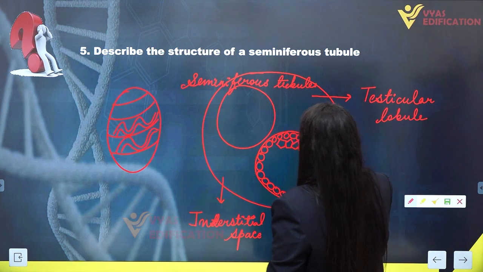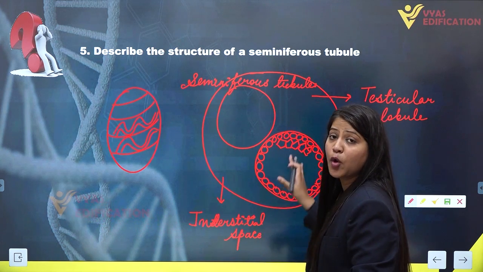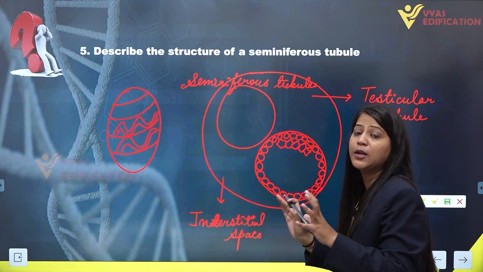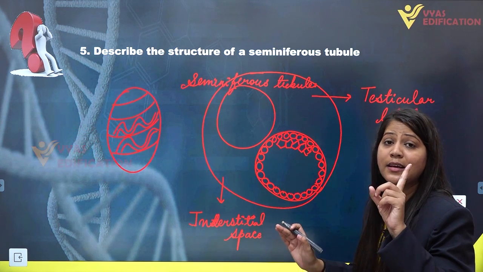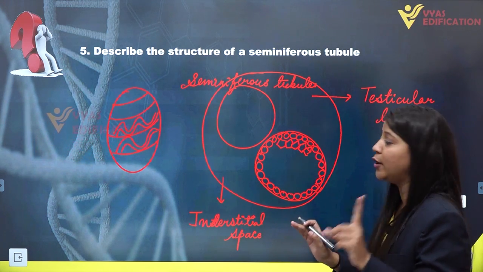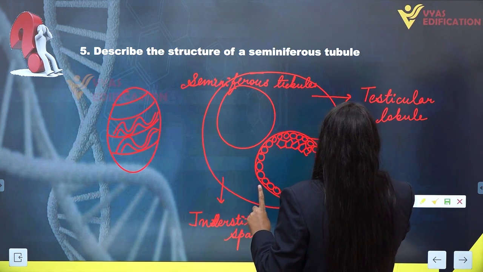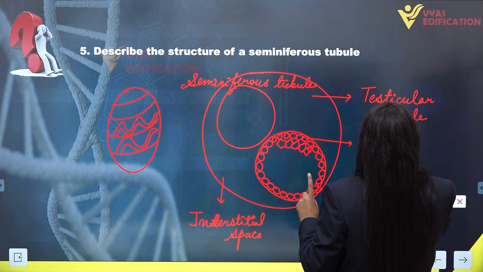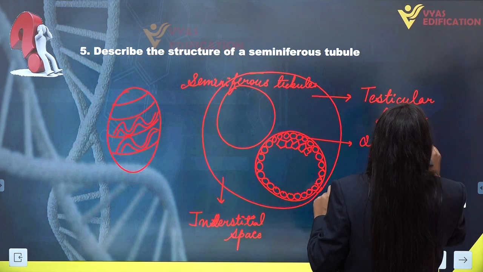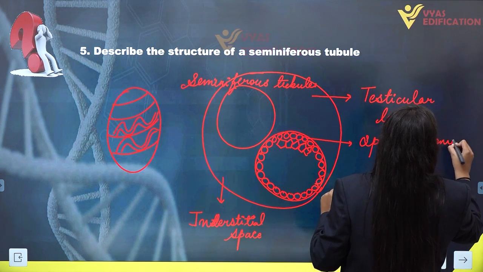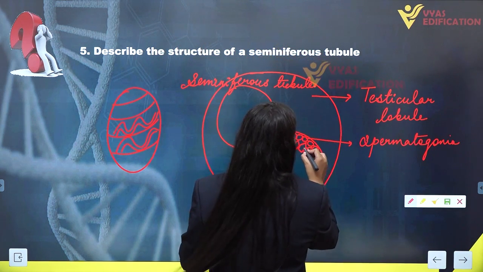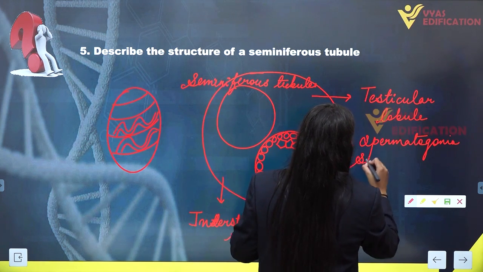So the inside surface of the seminiferous tubule is actually lined by two types of cells, that is spermatogonia and Sertoli cells. These are spermatogonia and these are Sertoli cells.